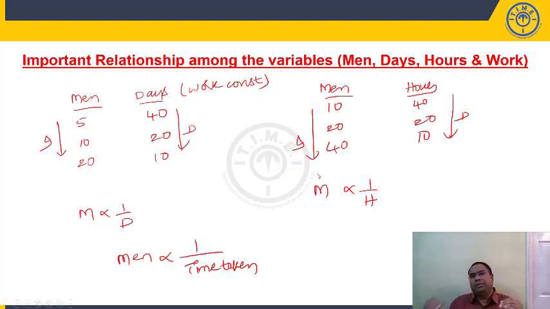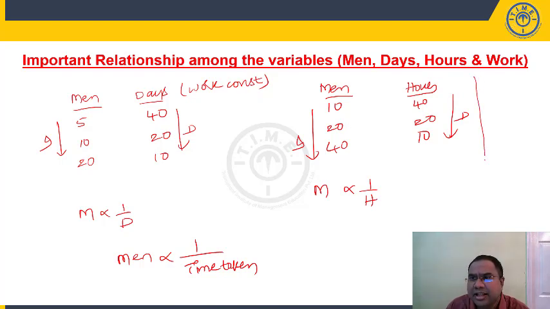So if you increase number of men, same work can be completed in less number of days. If you decrease number of men, the same work will take more number of days. So basically, men and days are inversely proportional. Men and hours are inversely proportional.